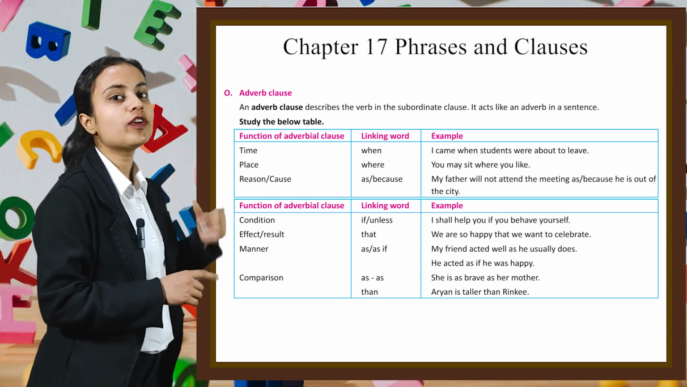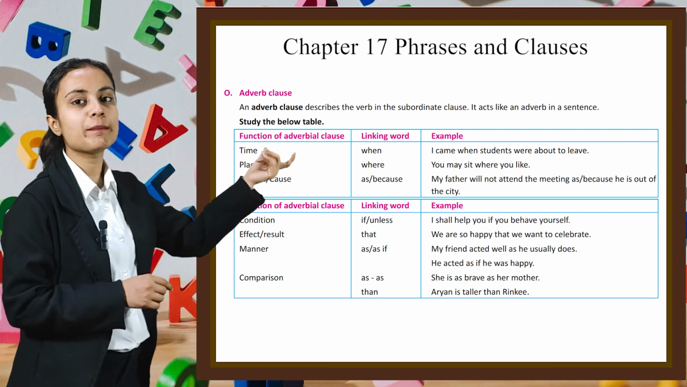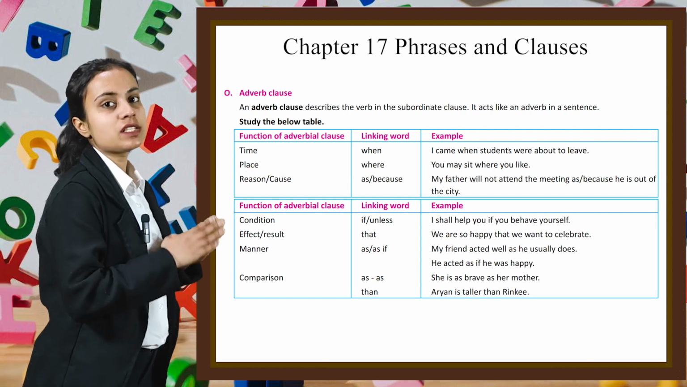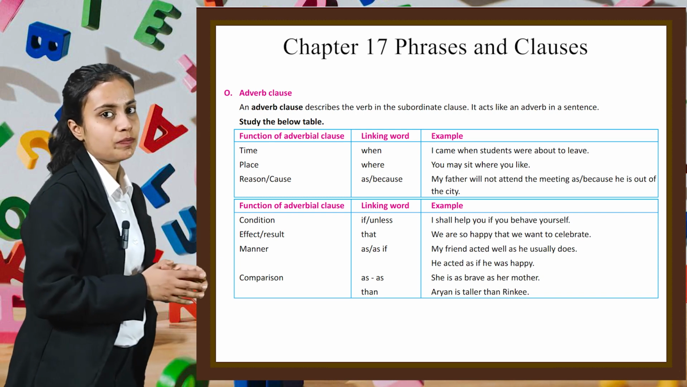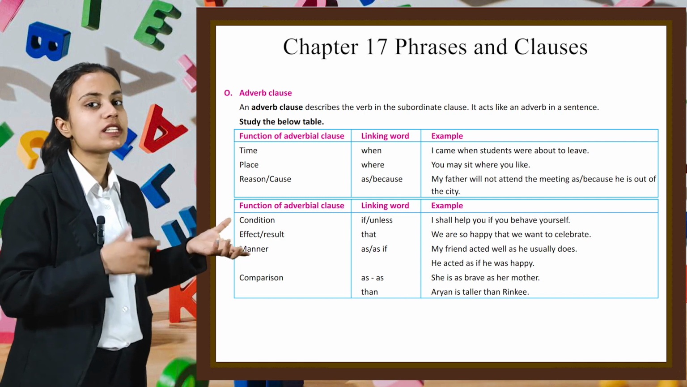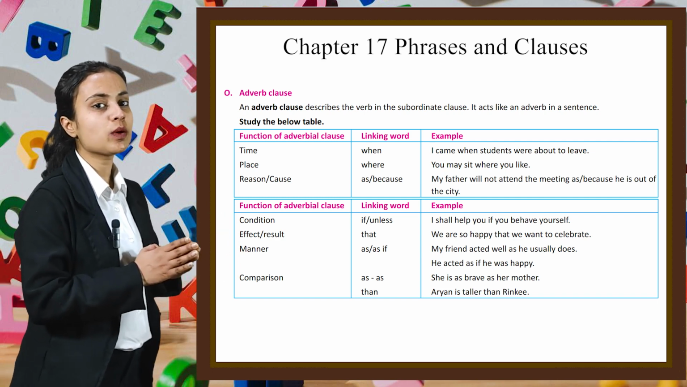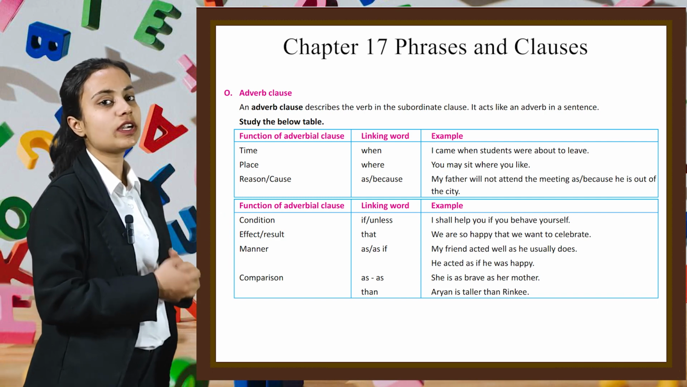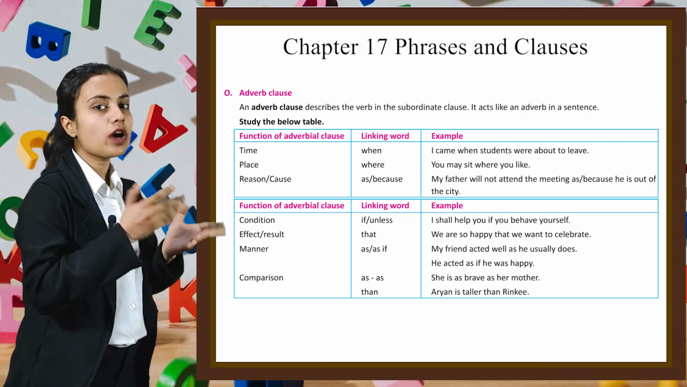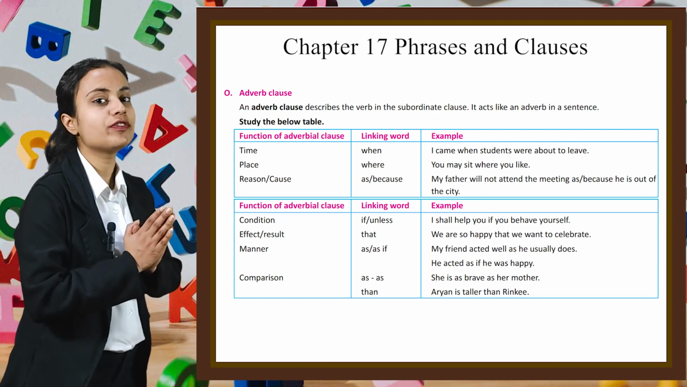The linking word for time will be when. For example, I came when students were about to leave. For place, the linking word will be where. For example, you may sit where you like. And for any reason or cause, we can use the linking word as or because. For example, my father will not attend the meeting as or because he is out of the city.